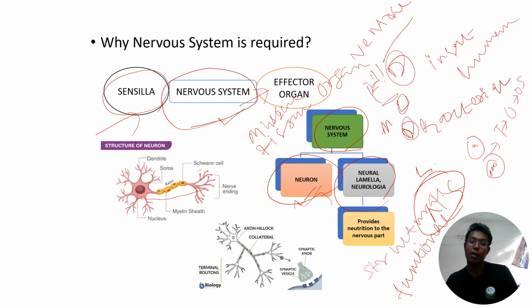Okay, so the nervous system, if you look, is divided into two parts. One is your nervous part, which mainly consists of your neuron. Another is your non-nervous part, that consists of different types of cells. That is the supportive cell that mainly provides nutrition to the neurons. Okay, so if you look at the structure of the neuron, this is the whole structure of the neuron.